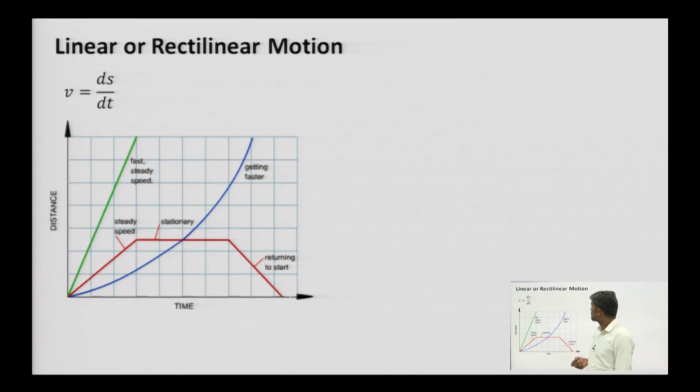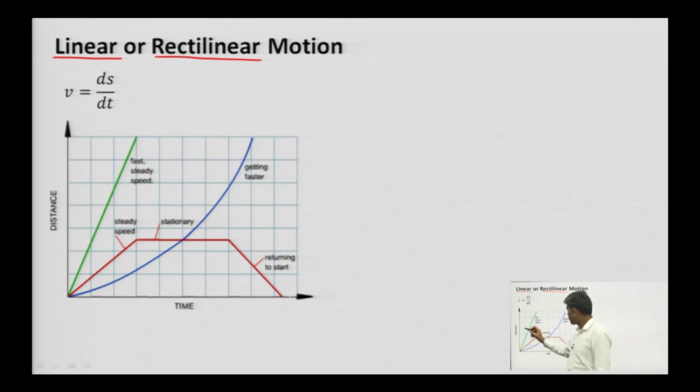Let us start rectilinear motion, or you can say linear motion. Okay. In rectilinear motion, if we are plotting distance, not distance, displacement actually. Okay. This is the displacement. If this is the displacement and time, this is the graph of displacement versus time.